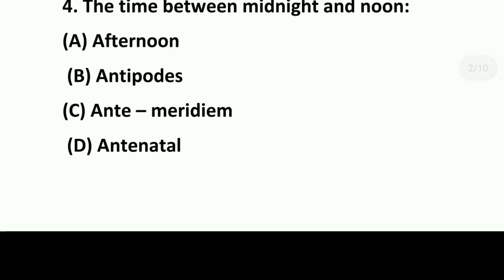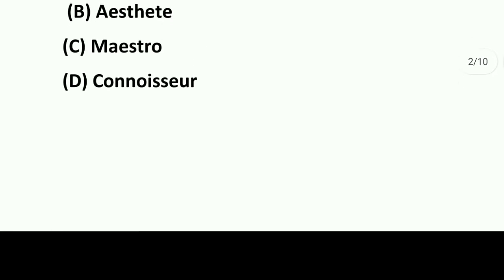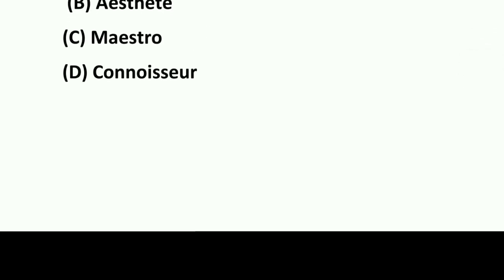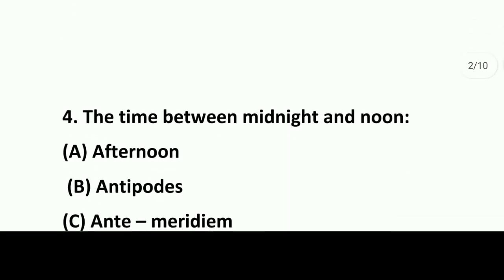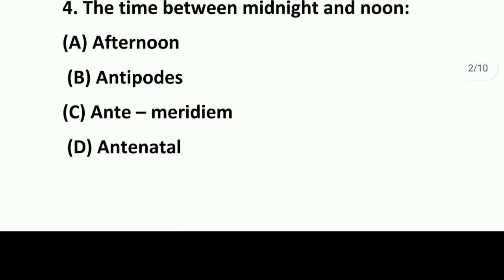The time between midnight and noon. Okay, so last connoisseur I left. Connoisseur means to have expertise in something, that means expert. Okay, that means you can say art, music, food, everything. Question 4, the time between midnight and noon. Okay, option A, afternoon. Option B, antipodes. Option C, anti-meridian. And option D, that is antenatal. So what will be the answer here?